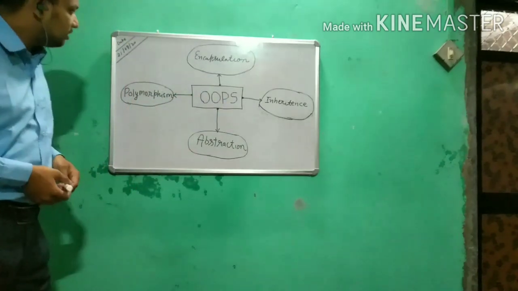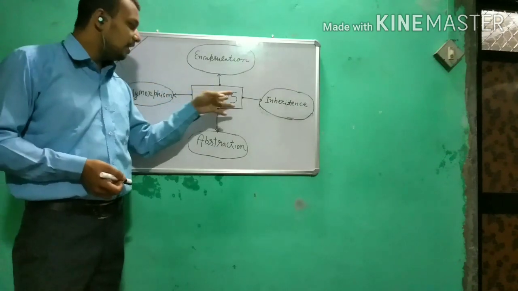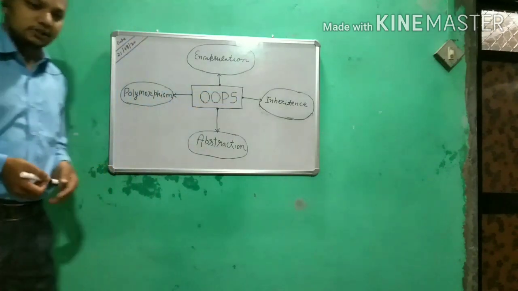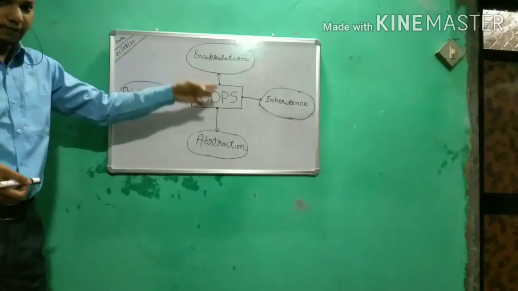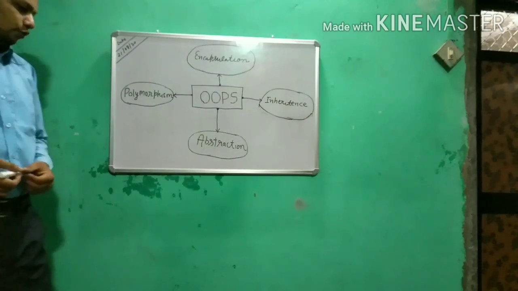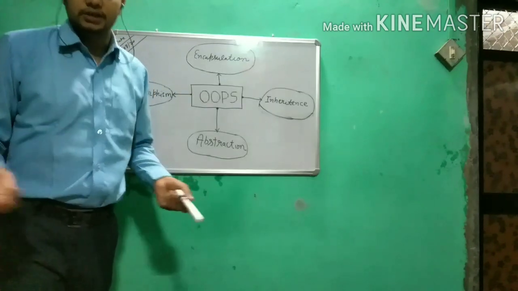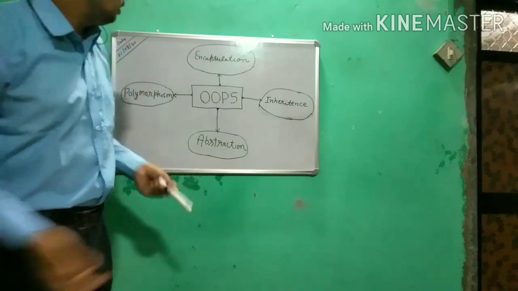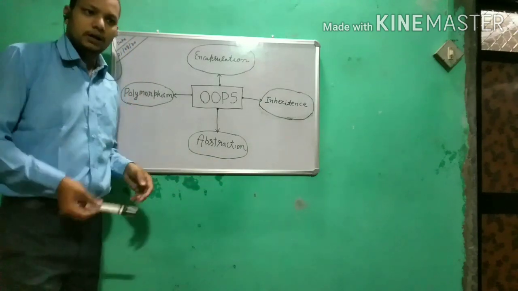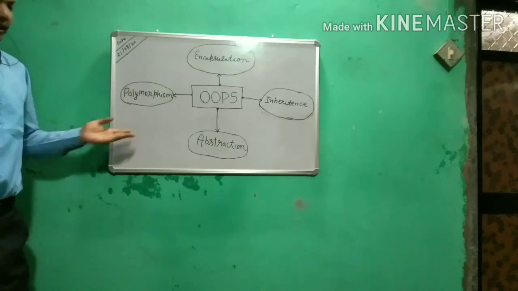We need to understand all these three words: what is object, what is oriented, and what is paradigm. That needs to be clear first. Then we will move on to the different features of OOP. Object. Object is the real world entity. Everything is an object in this world. This board, this marker, I, this house, your mobile phone, everything is an object.